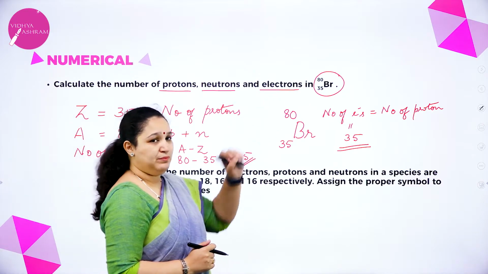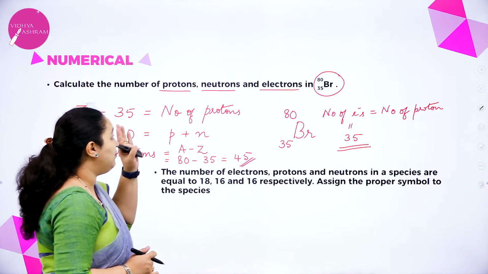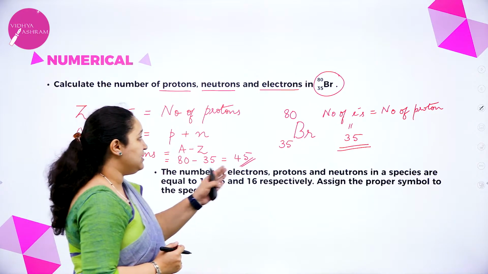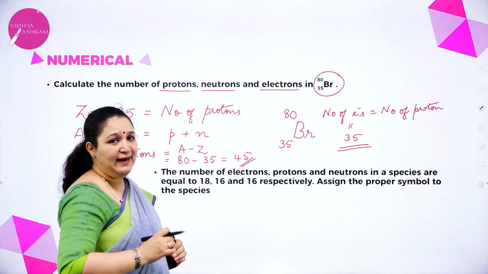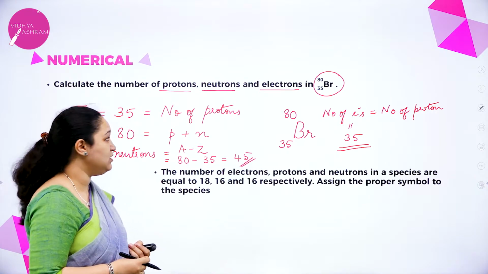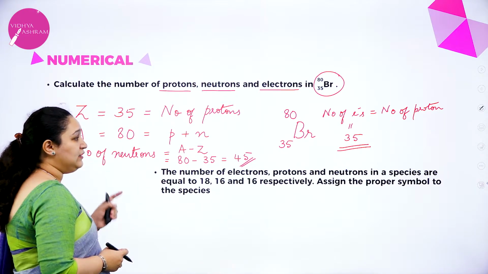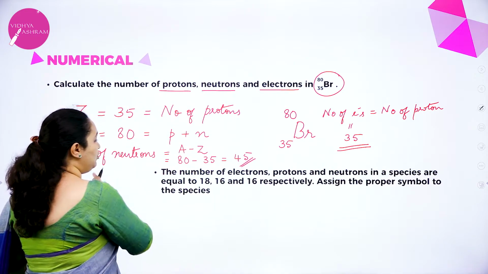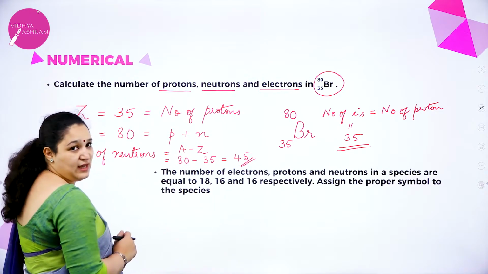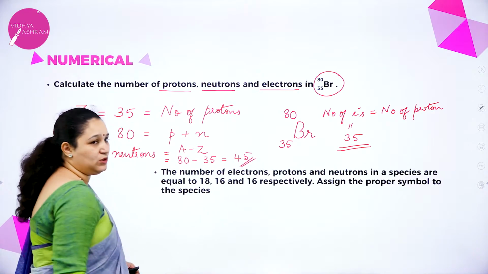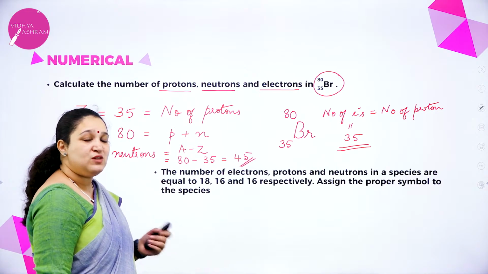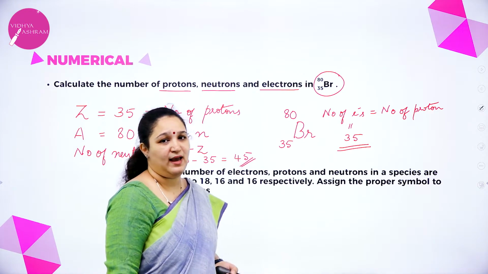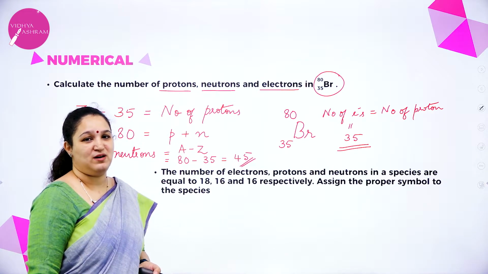So from the symbol I got the number of protons, neutrons as well as electrons. For this particular atom, the number of protons is 35, the number of electrons is also 35, and number of neutrons is mass number minus the atomic number, which is equal to 45. So this question can be asked for 2, sometimes it can also be asked for 3 marks.